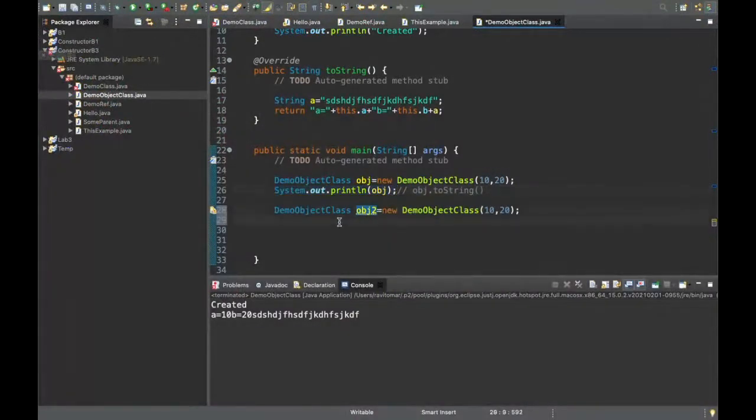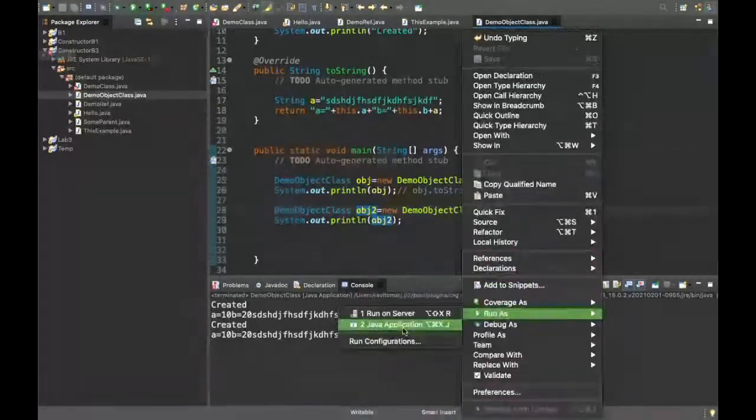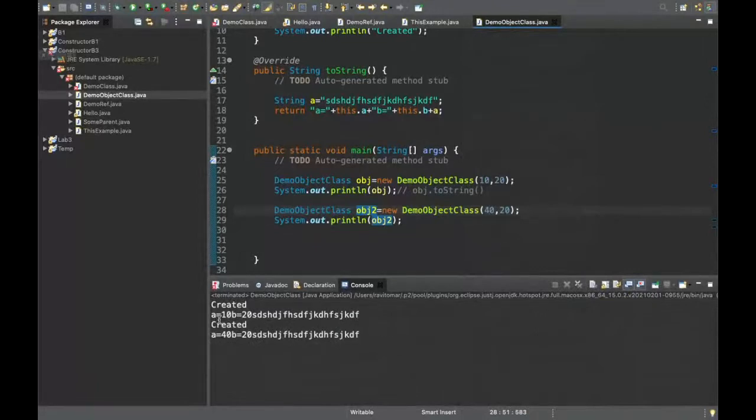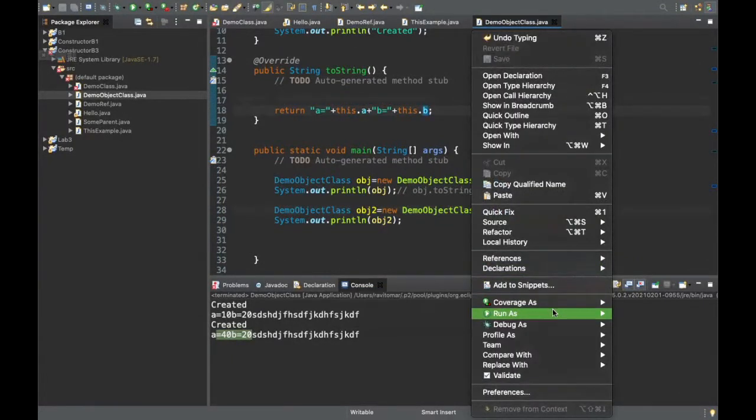See, a is equal to 10, b is equal to 20, just by writing obj. Even if I create another object, obj2, and then again print obj2, we can see we are getting a very meaningful answer. Let me change the values, 40, 20 suppose. See, for the first one it is 10, 20, for the second one it is 40, 20. So whatever we have written here, that is actually printing for us, right?